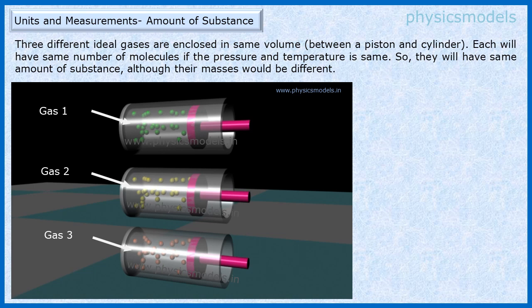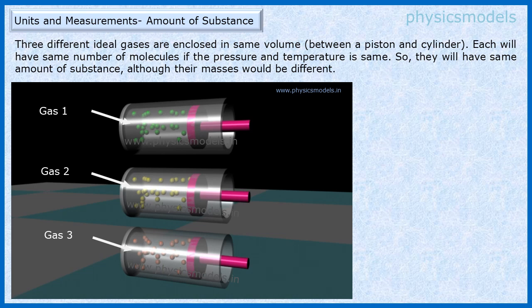Here is a visualization of Avogadro's law, which will make it easy to appreciate what he said. There are three cylinders, three different gases shown in different colors. The position of the piston is same in all the three cylinders. Therefore, the volume between the edge of the piston and the end of the cylinder is same.